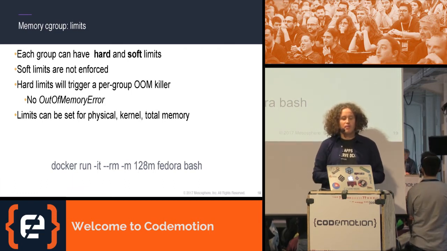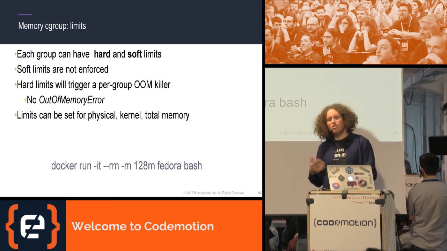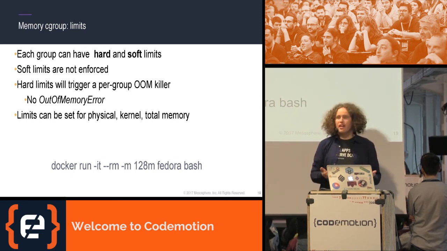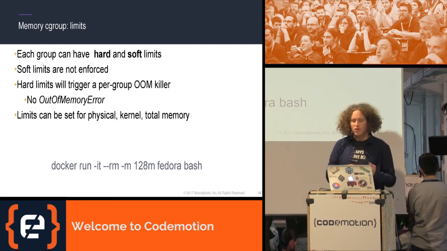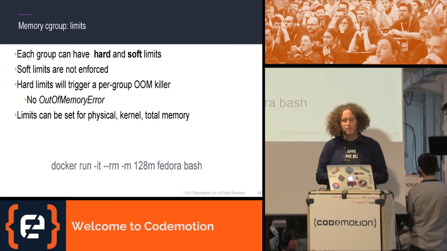actually just kill it. And this is already different from what we might be used to as a Java programmer, where we get a nice out-of-memory error, and we could actually handle that. In that case, our processes will simply be killed. And I can set those limits. I can set them for all kinds of memory, so physical, kernel, total memory, and so on.